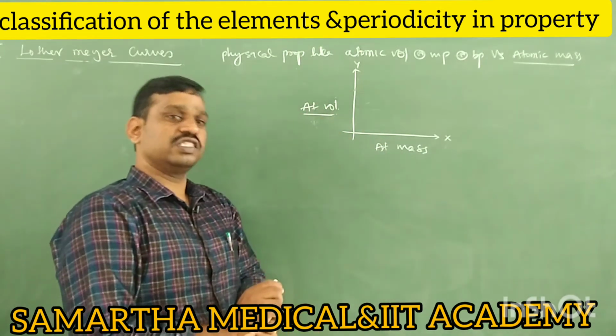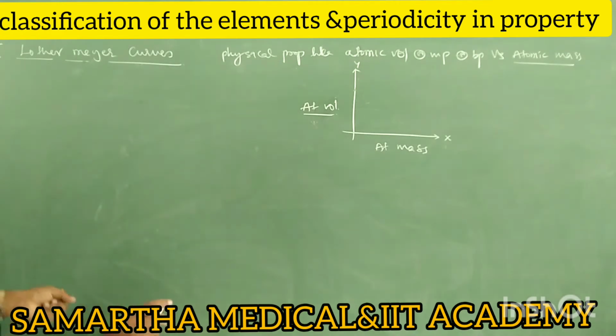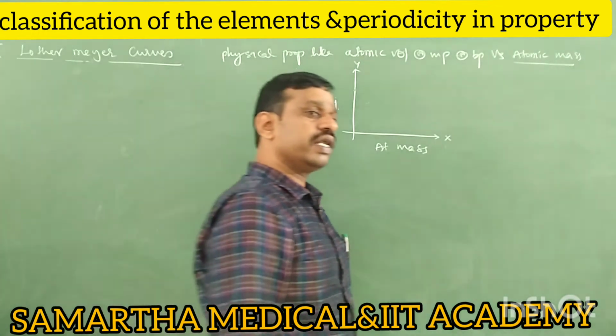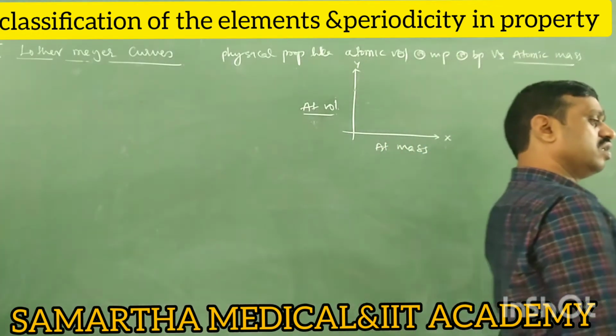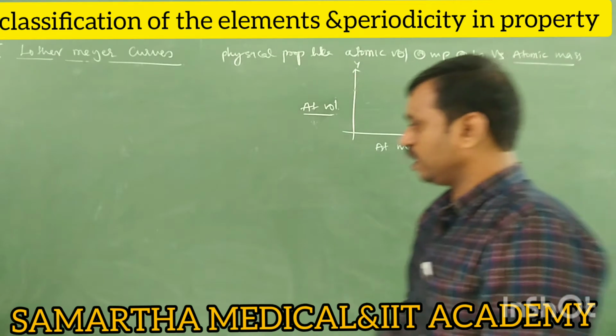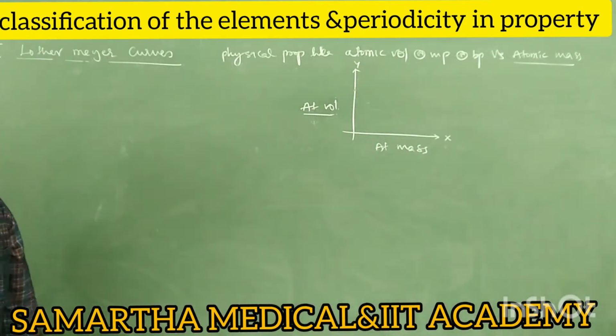Then what he observed is important. He observed that elements with similar physical and chemical properties occupy similar positions.